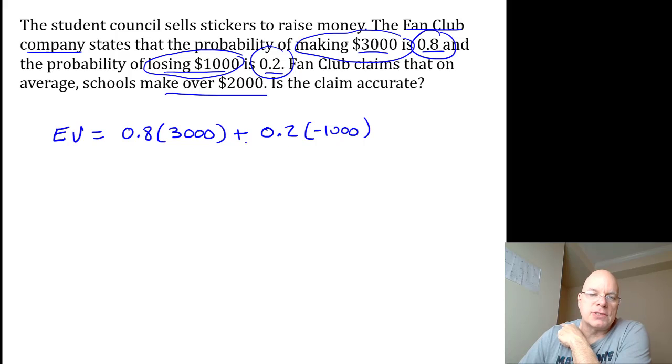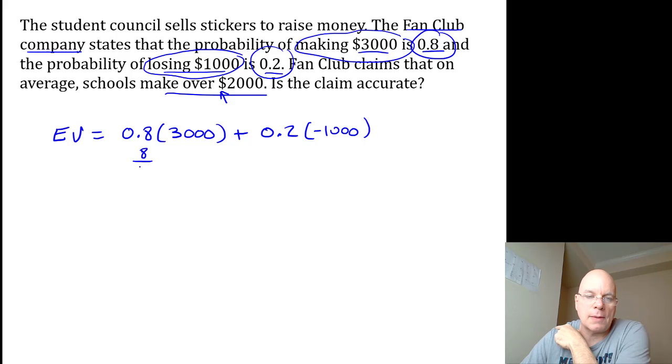This is the weighted average. This is the expected value. If it ends up being greater than $2,000, then their statement is true. If it's less than $2,000, their statement is untrue. It's actually easier to think of this. This is just 24,000, but tenths, so $2,400.